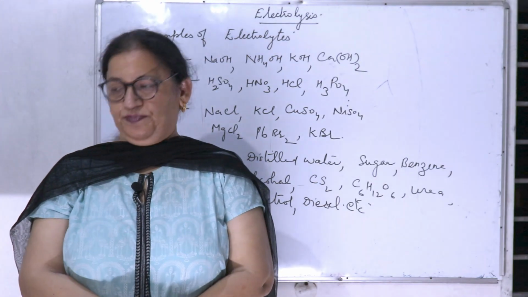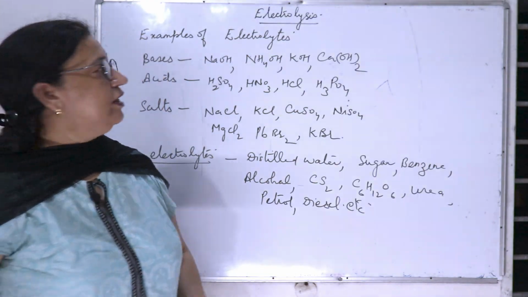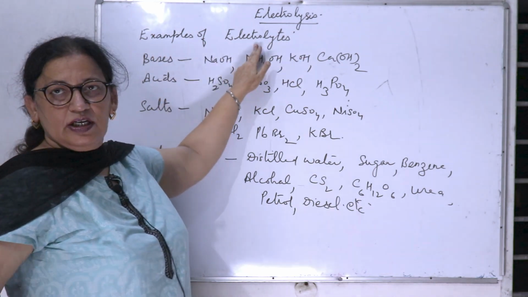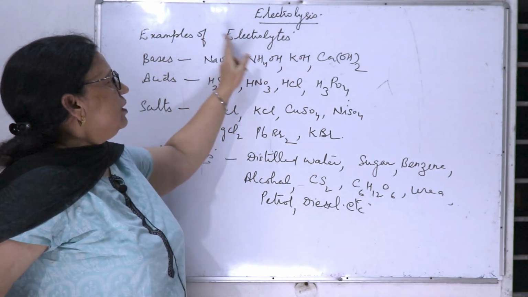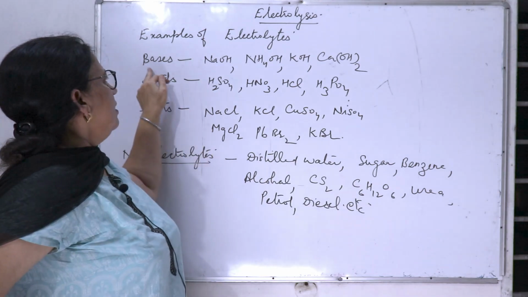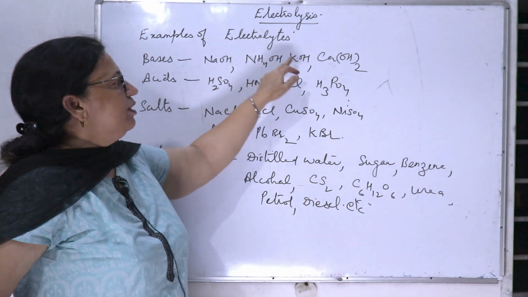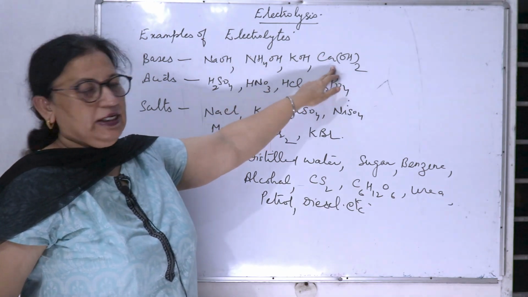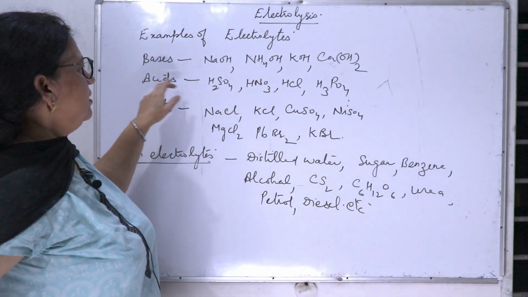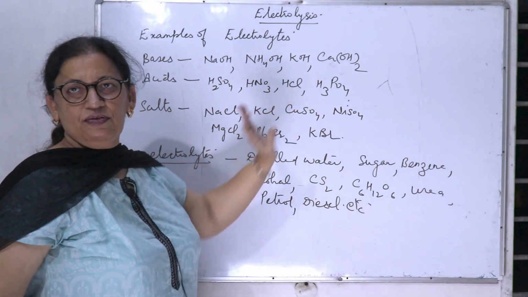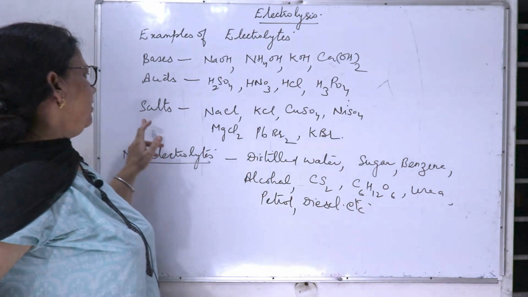Hello children, we started with electrolysis. Let us continue with the examples. I gave you what are electrolytes. Now what are the examples of electrolytes? Bases that can be sodium hydroxide, ammonium hydroxide, potassium hydroxide or calcium hydroxide. Acids that can be sulfuric acid, nitric acid, hydrochloric acid, phosphoric acid, they are all electrolytes.